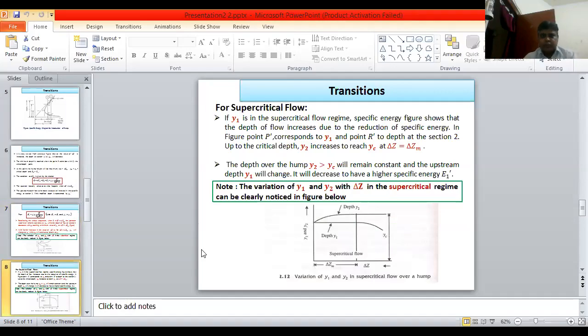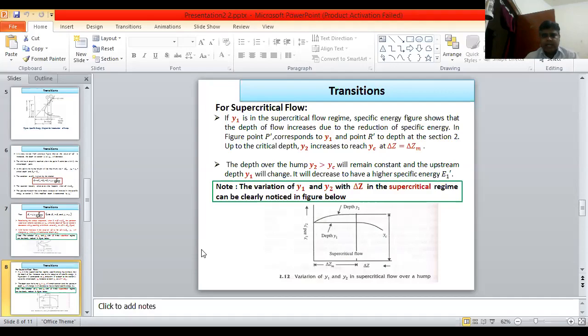Now, for the supercritical flow condition, if y1 is in the supercritical flow regime, the specific energy figure shows that the depth of flow increases due to the reduction of specific energy. In the figure, point P dash corresponds to y1 and point R dash to the depth at section 2.